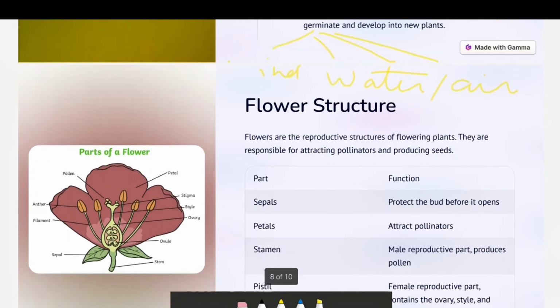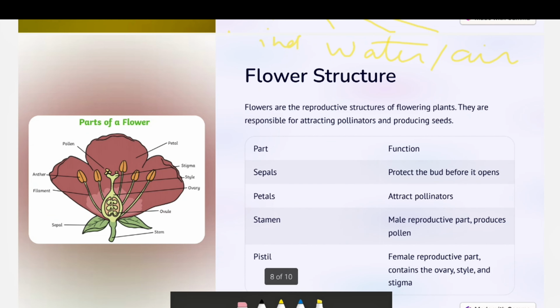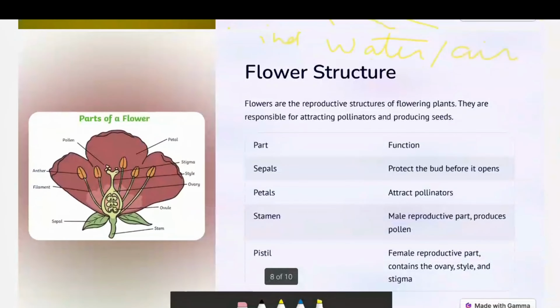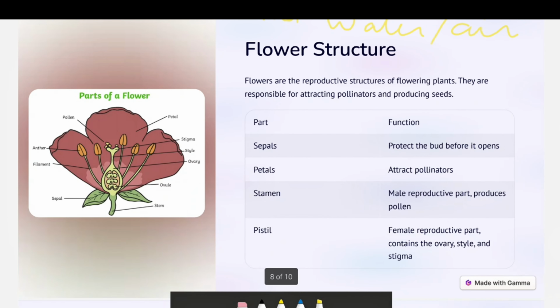So let's go further. The flower structure, because we are studying the first part, the pollination. For this we need to understand the parts of the flower first. So here you can see the flower and all its parts. The stem, the sepals.